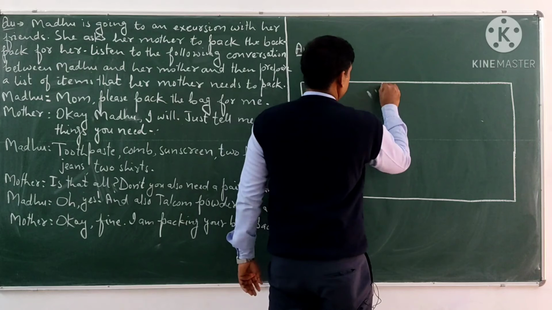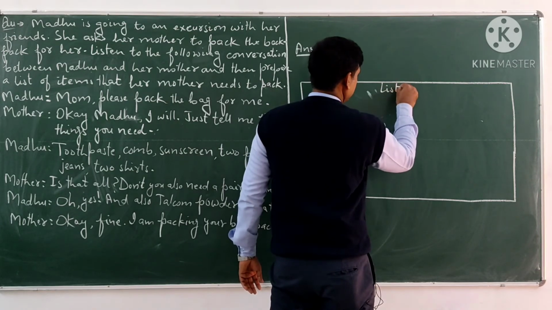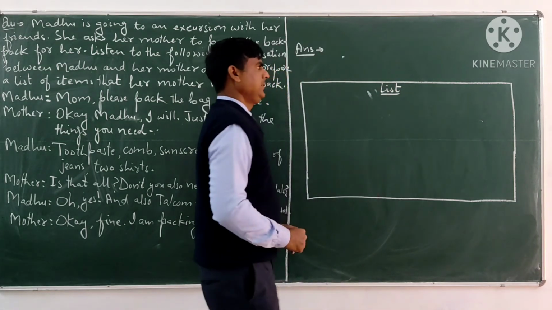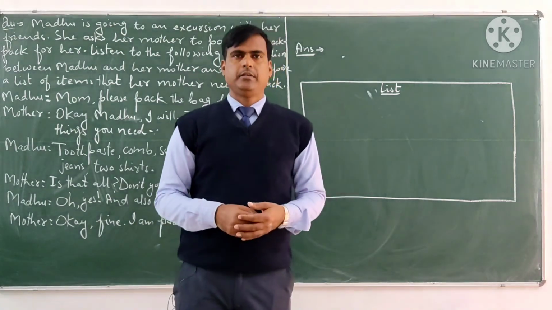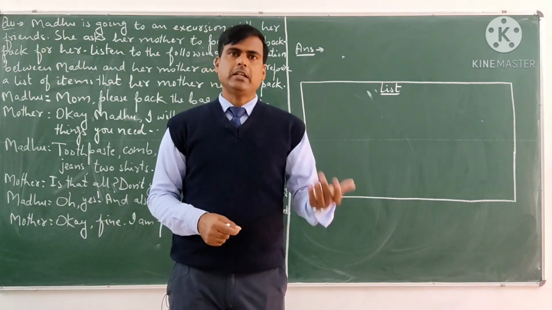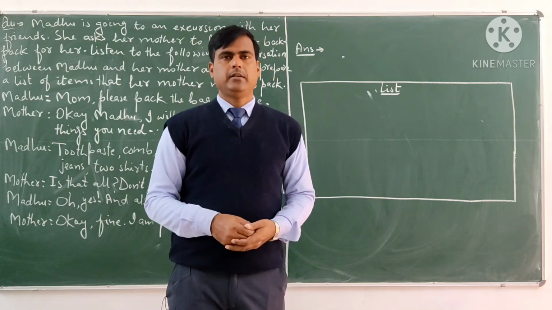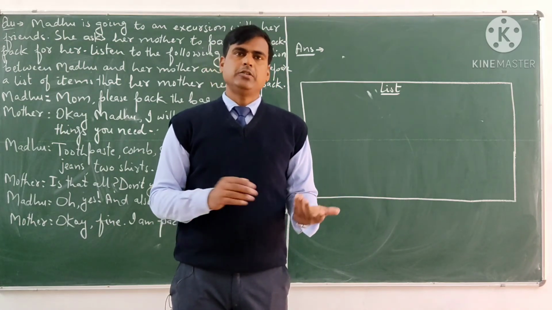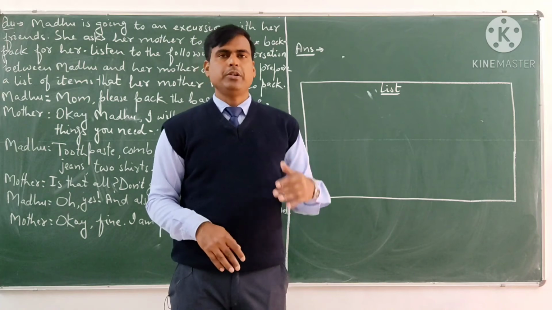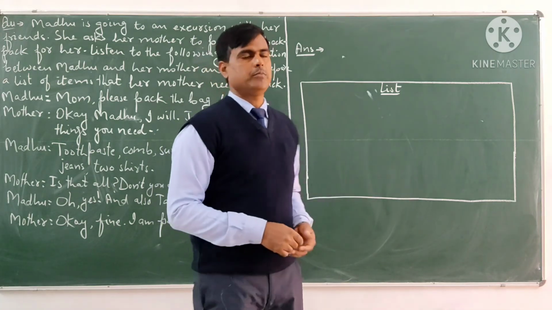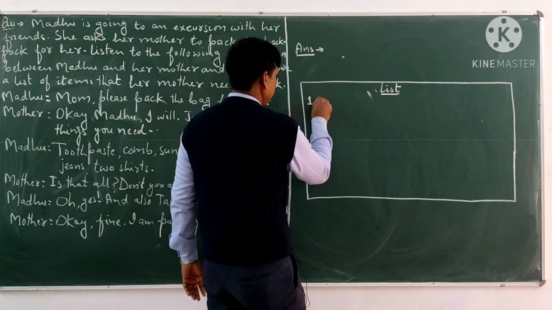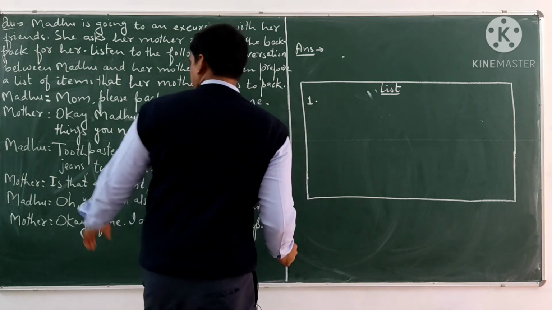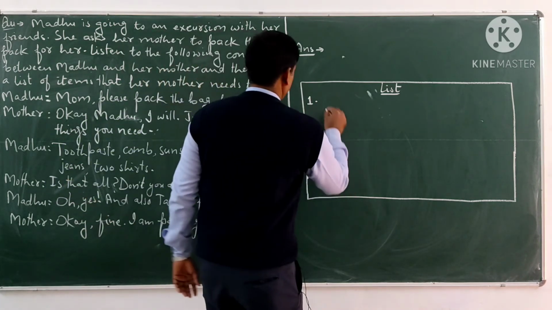First, you write List as heading. Then you can use either numbers or bullets, as you wish. We are going to use numbers.